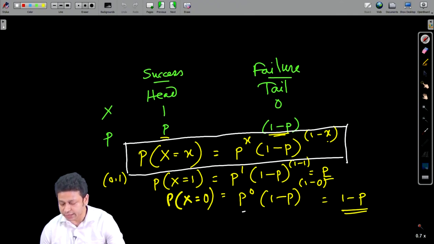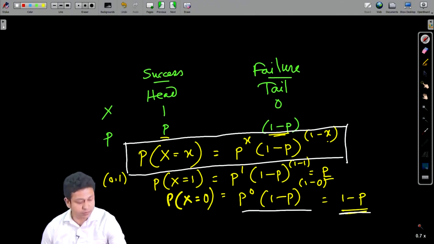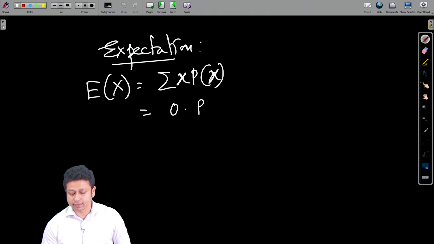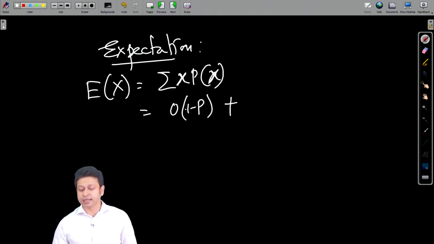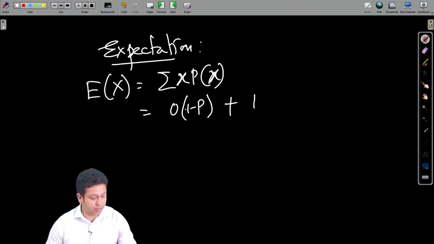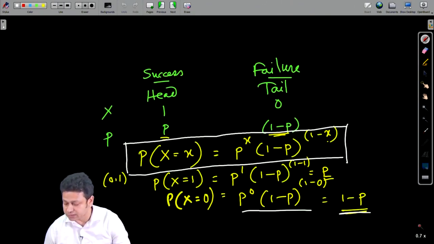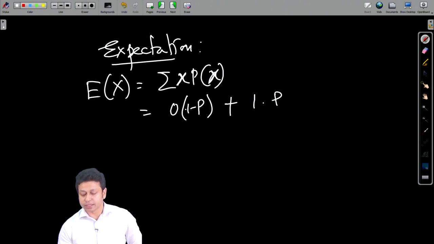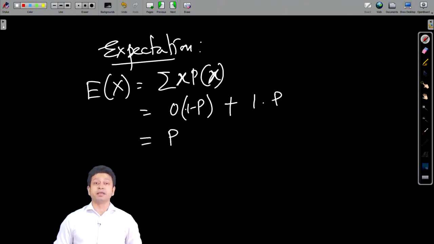If I have 0, I have this, which is 1 minus p, plus I can have 1, and from this probability mass function, if x is equal to 1, this value is going to be p. So, I am going to write 1 into p. So, that means the expectation of x is going to be simply p.